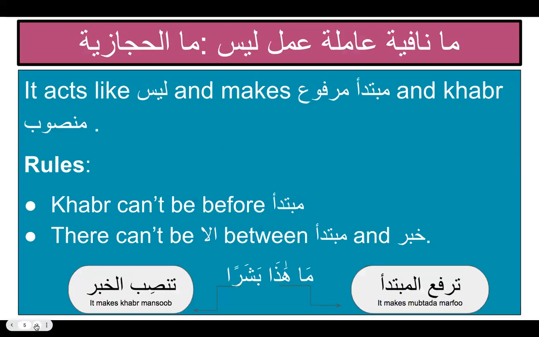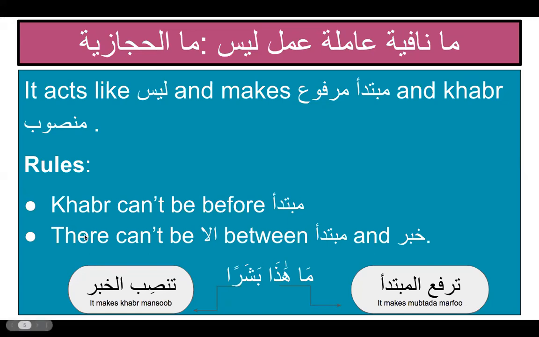Ma Nafiya Amila, which is the second type of Ma, works similar to Laysa and is also called Ma al-Hijaziyya. It makes Mubtada Marfu and Khabar Mansoob. For it to work, there are two rules that must be followed. Number one, Mubtada must be at the beginning of the sentence. Khabar cannot come before Mubtada. So our Jumla Ismiya must follow a regular sequence where Mubtada is at the beginning, followed by Khabar.